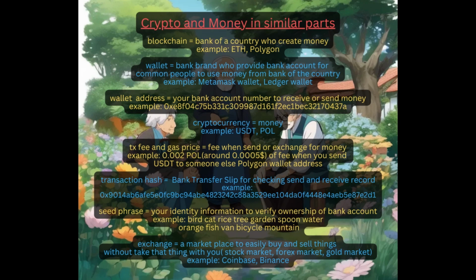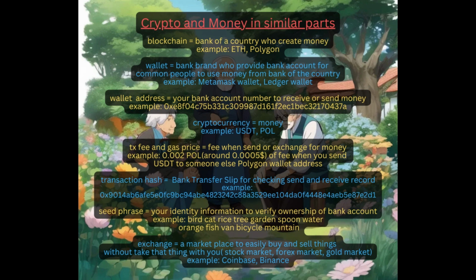Crypto and money are similar in many parts. Blockchain equals the bank of a country that creates money. Example: ETH, Polygon. Wallet equals a bank brand that provides bank accounts for common people to use money from the bank of the country. Example: MetaMask wallet, Ledger wallet.